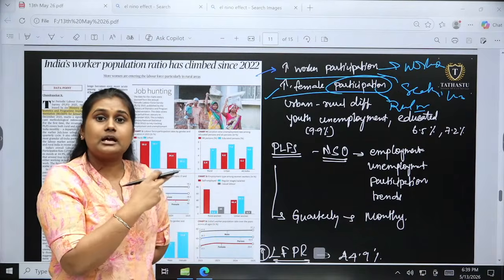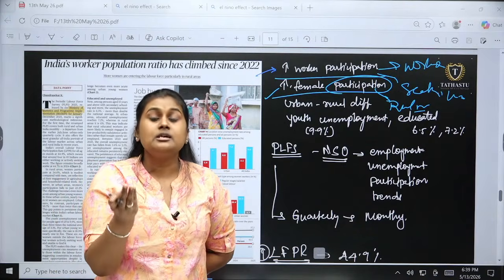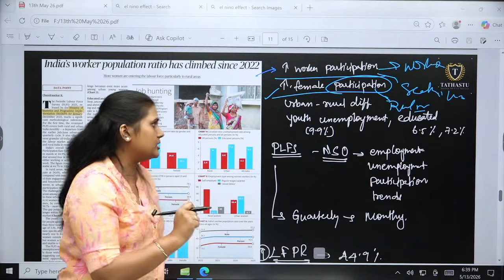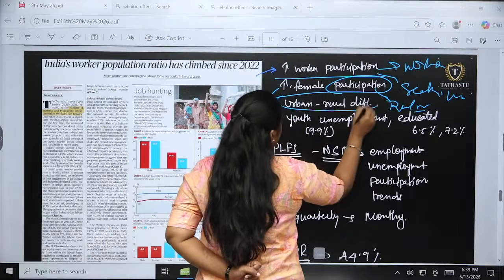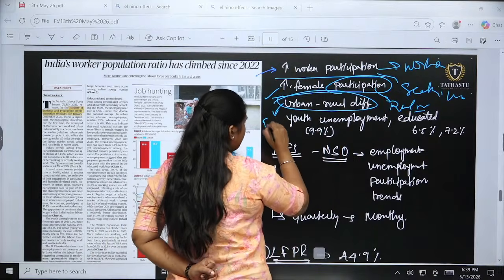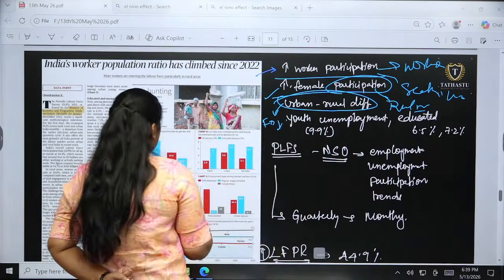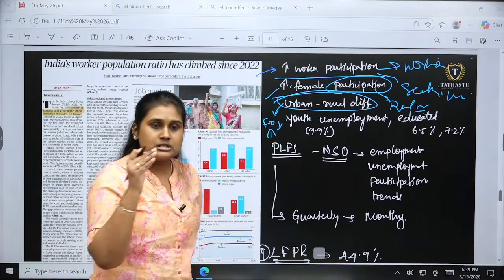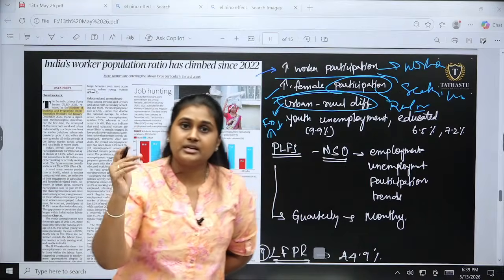They are self-employed in agriculture, livestock grazing, and many other things. That is the major thing. When it comes to the urban-rural difference, urban female participation is less, while male participation in urban areas is high. So we are able to see the gender divide and also the demographic divide.